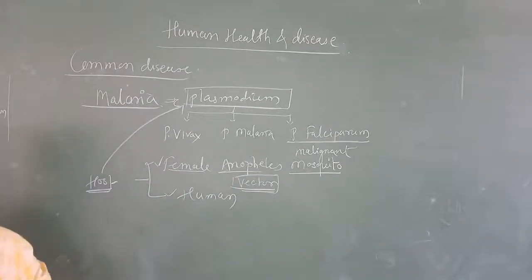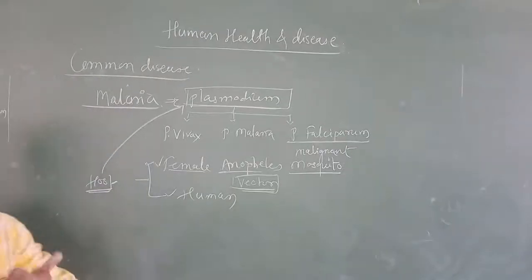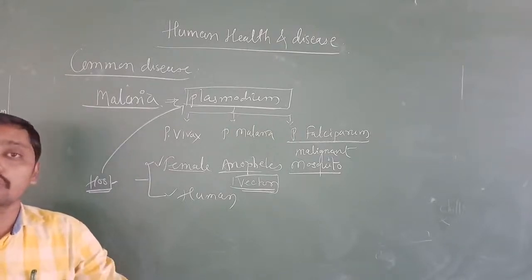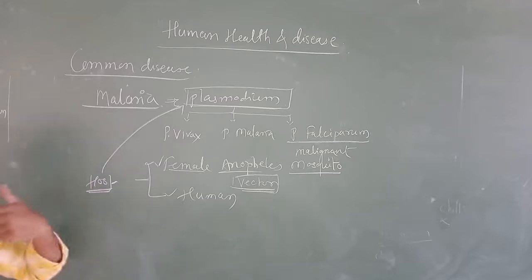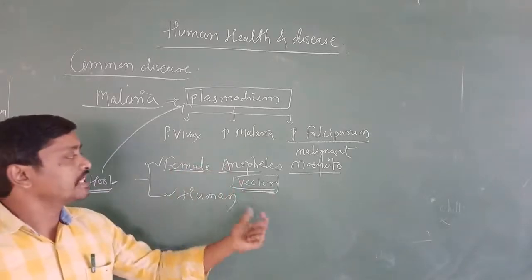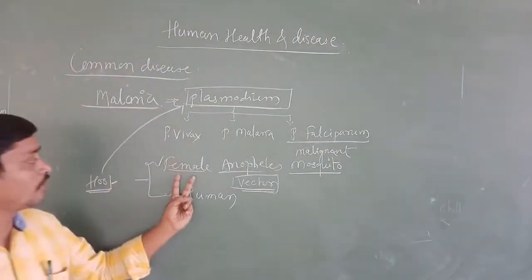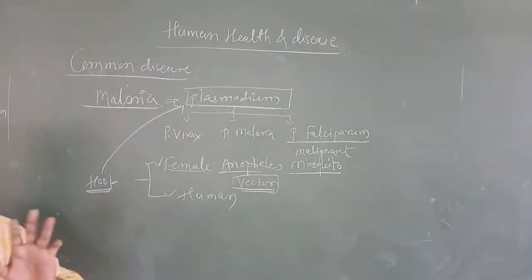In the sense, it carries the mature, infectious stage of Plasmodium, which we call sporozoites. The work of carrying them from one person to another is done by the female Anopheles mosquito.